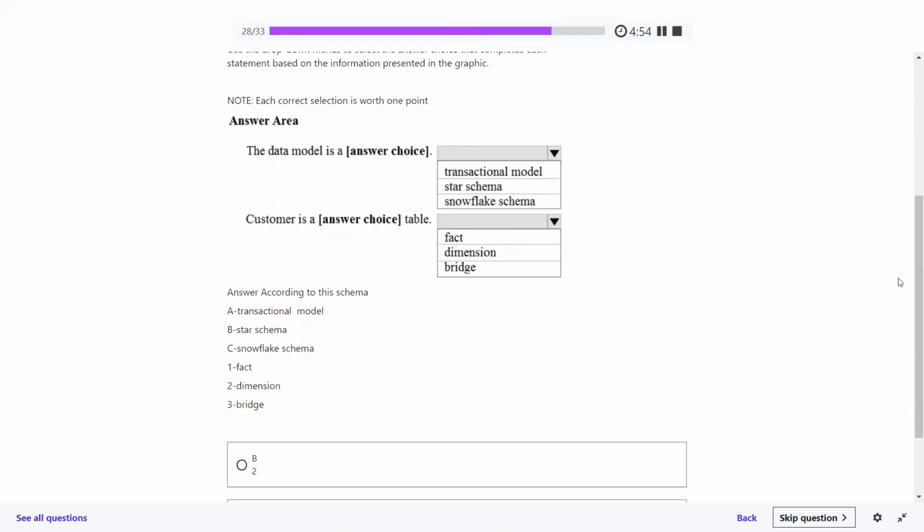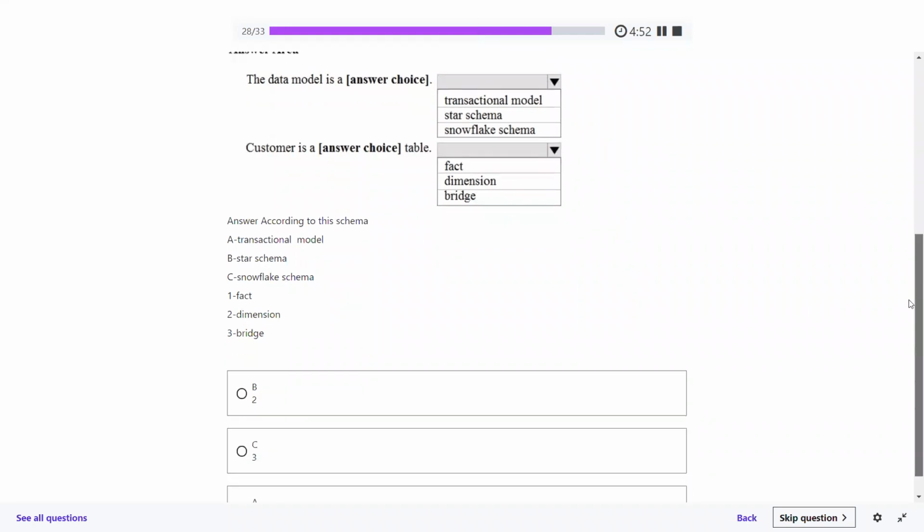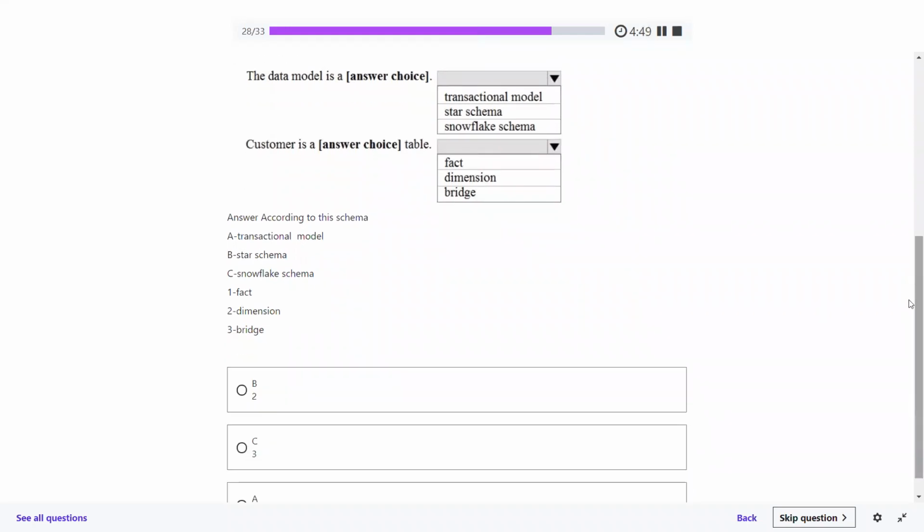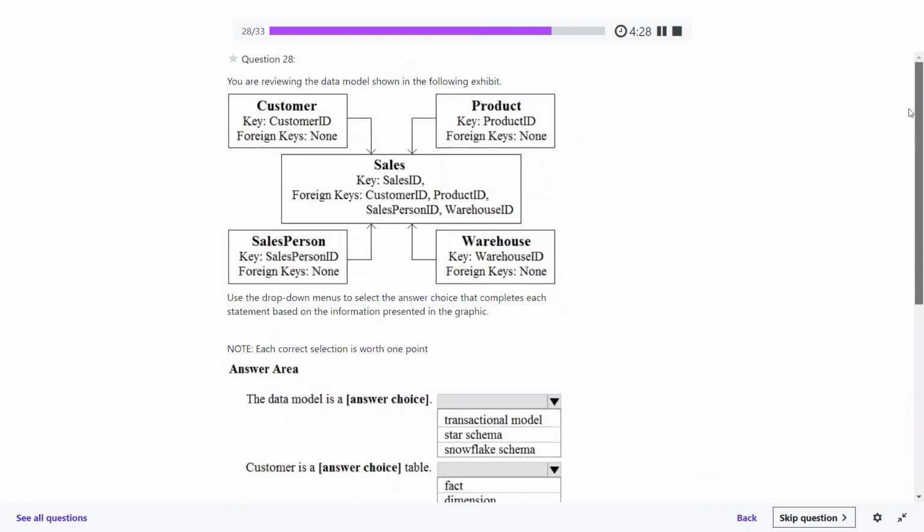Let's focus on this. The numbering is given here. According to this schema, whether transaction model, star schema, or snowflake schema, the answer is supposed to be a star schema, which is nothing but a dimension kind of stuff. But I don't know how it is supposed to be. We need to understand the question first. So can we read it? Yes, let me try to read it.